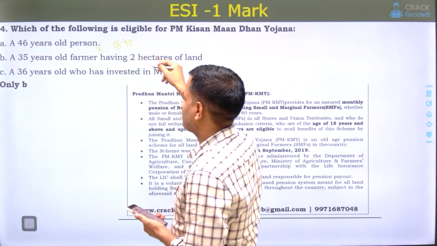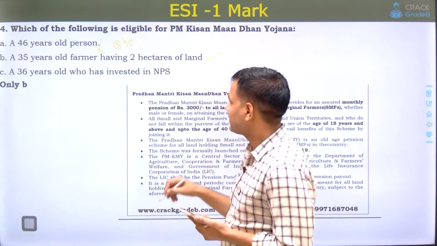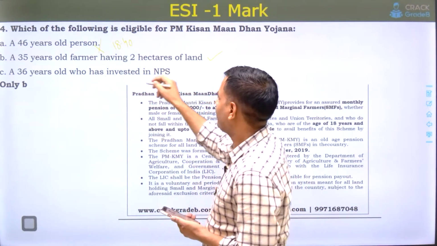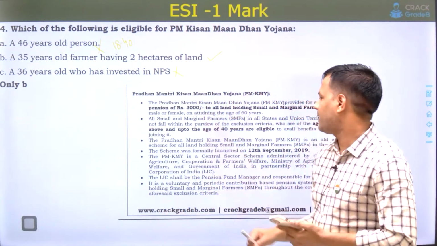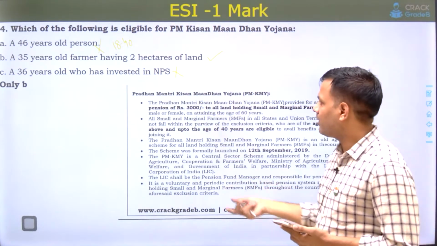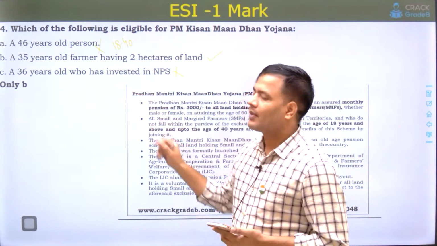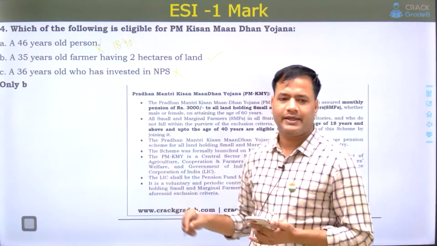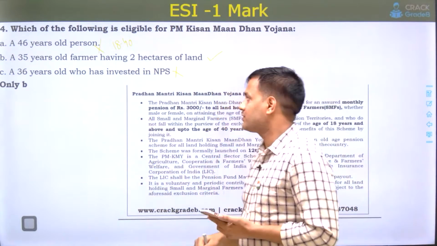The 35-year-old farmer having 2 hectares of land is eligible for this scheme. The 36-year-old who has invested in NPS is not correct, because it is clearly mentioned in the scheme's guidelines that those who have enrolled in other social security schemes are not eligible. So only B was correct.